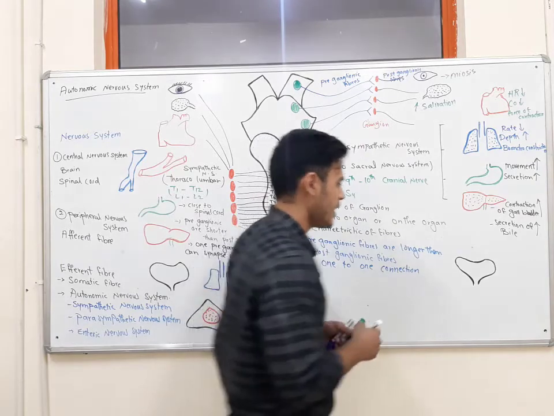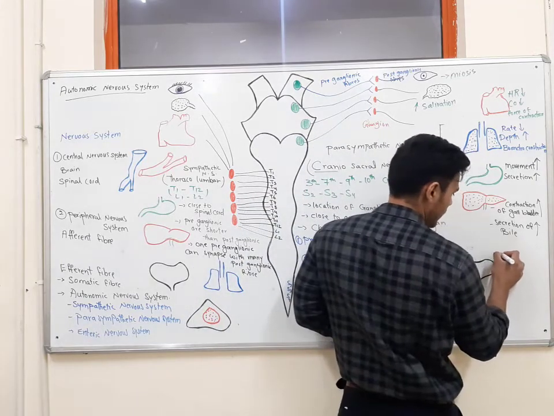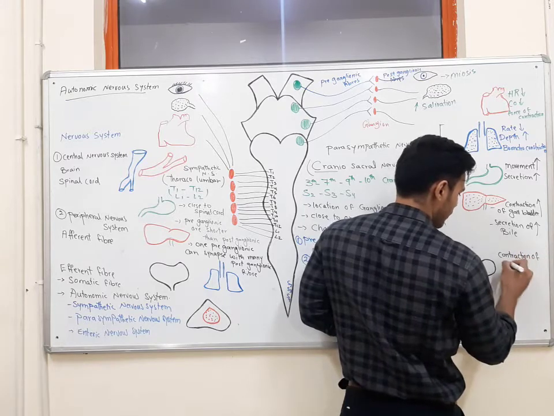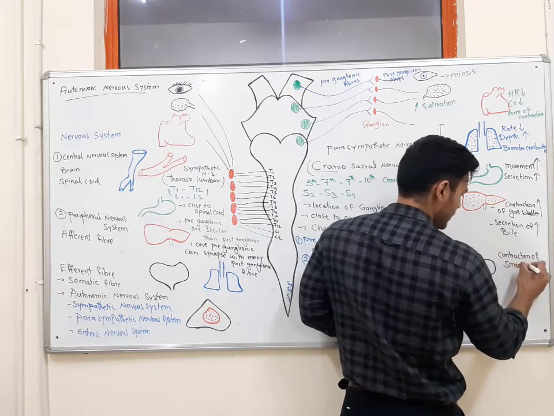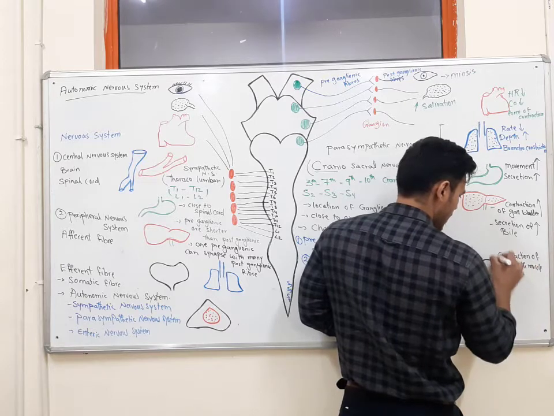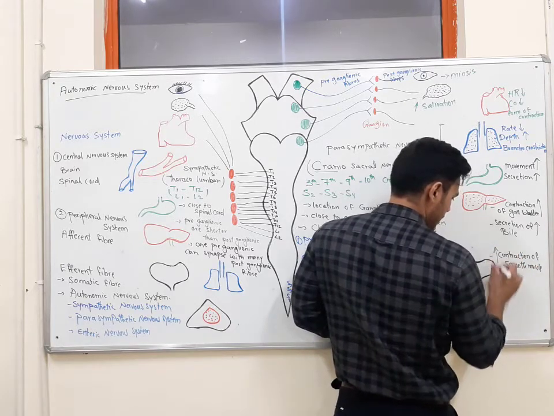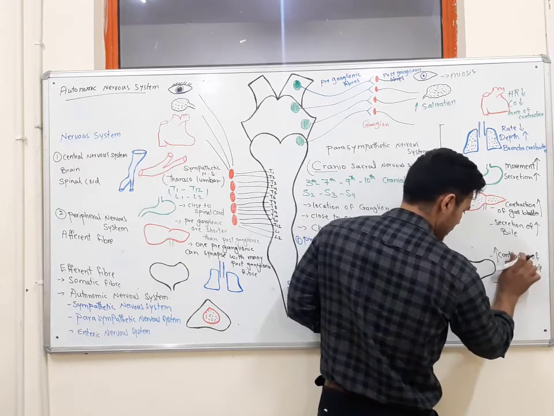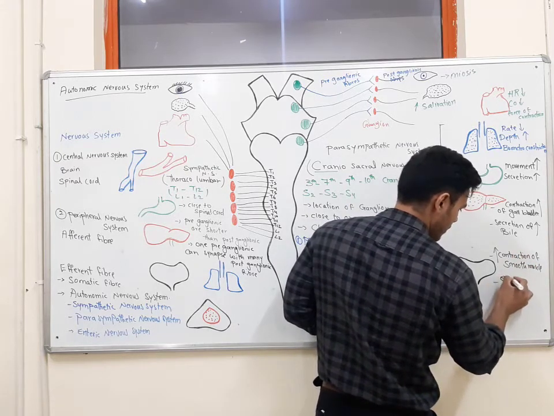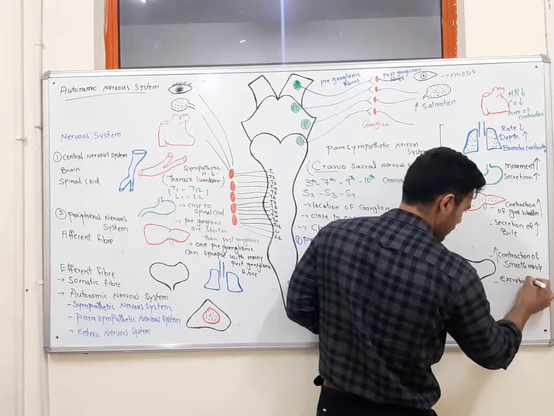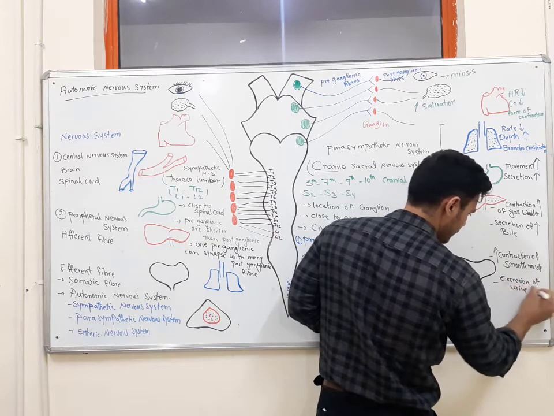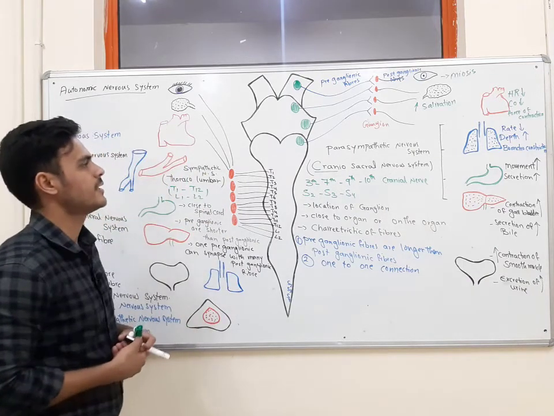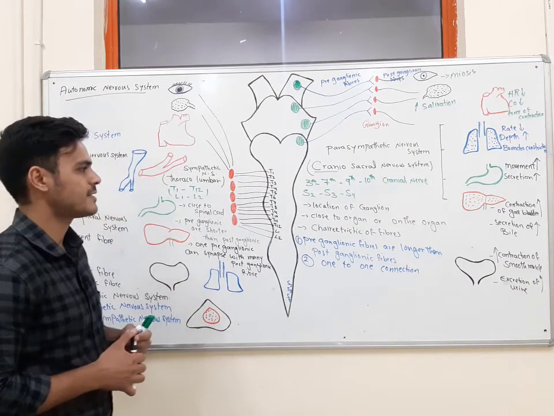So it will increase contraction of smooth muscle, as well as the next effect will be increased excretion of urine. These are the effects when we stimulate the parasympathetic nervous system.